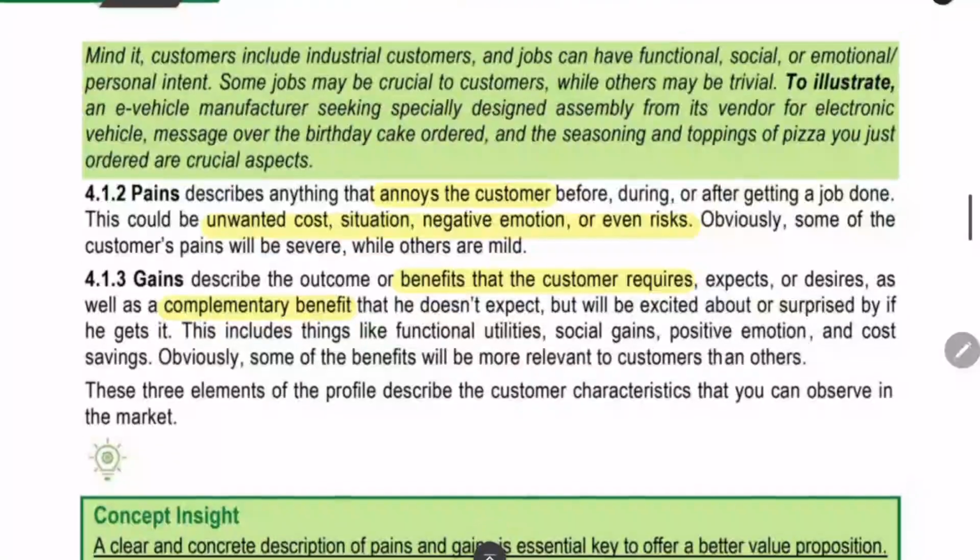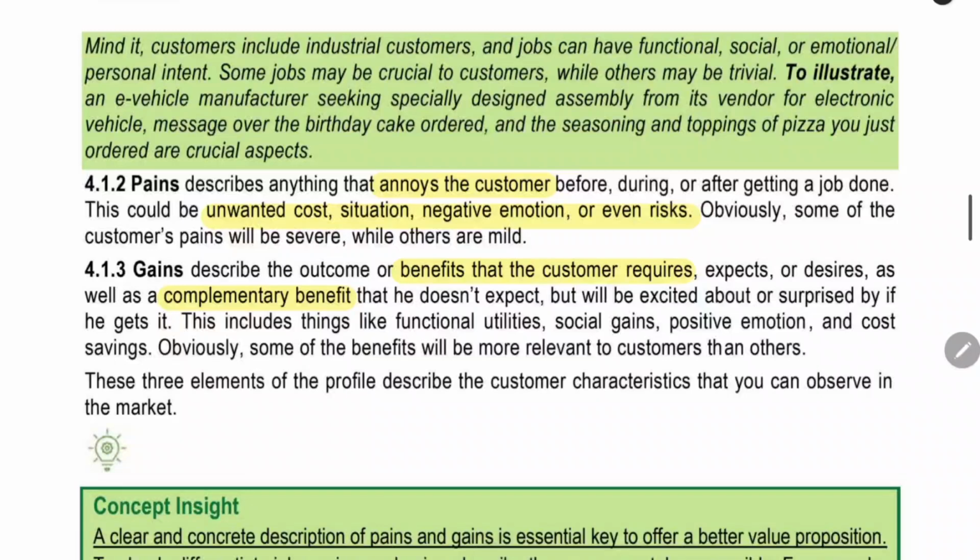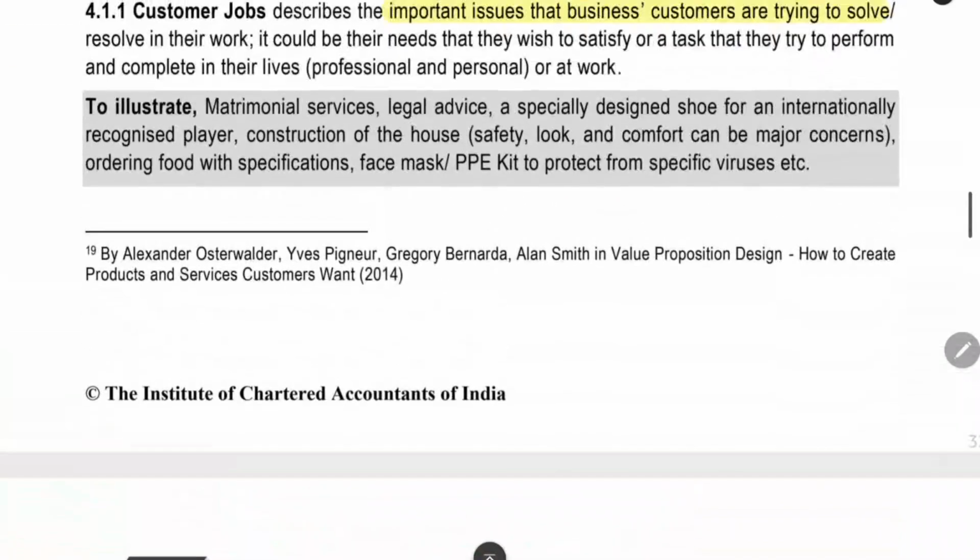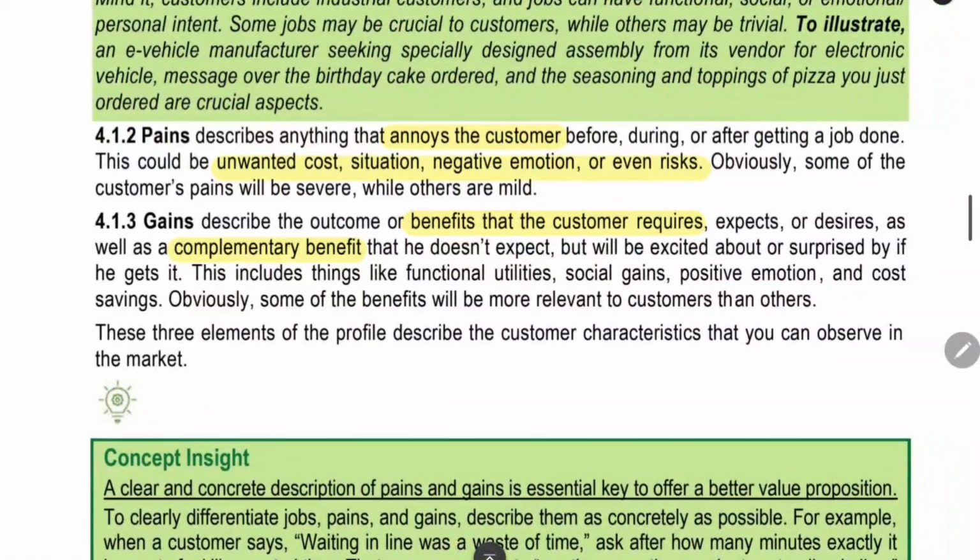The next thing is pains. Pains are the problems which the customer tries to avoid, which annoy the customer. These are the features that the customer hates. It may be unwanted cost, a situation, or a negative emotion. It may be risk also; the customer wants to avoid the risk. These are the things that the customer hates. Customer jobs is the problem. Pains is the features the customer hates.